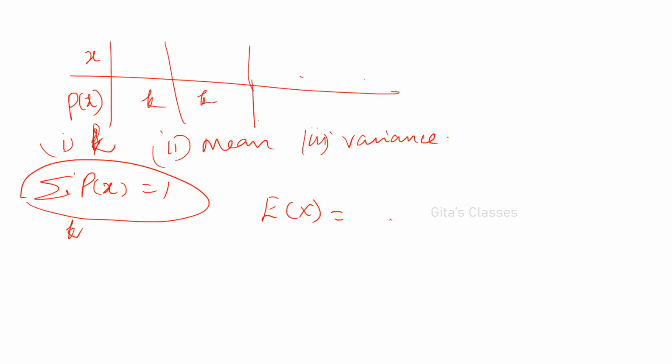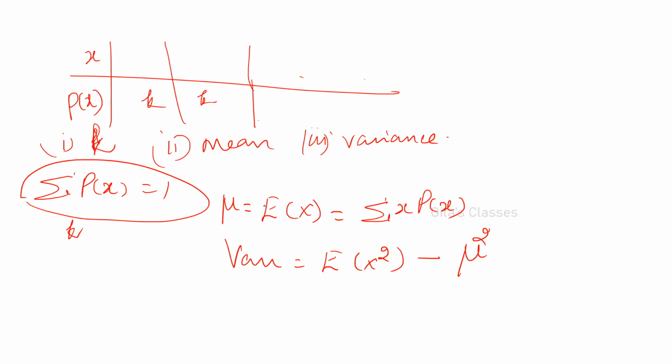Last time they asked for the definition of expected value and variance. Expected value, for discrete, is X into P of X. And variance is E of X squared minus mu squared. Expected value is the mean also. So E of X squared minus mu squared for variance. Mu we have already found in the previous step.